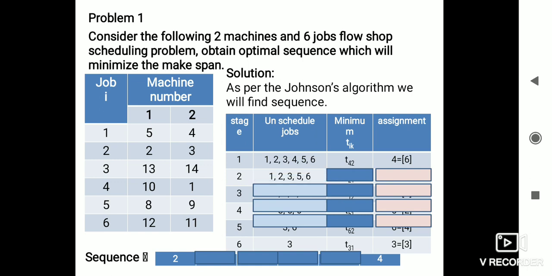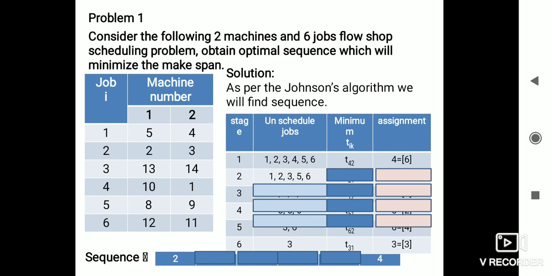In the third step, we eliminate that job, and the remaining unscheduled jobs are 1, 2, 3 and 5, 6, since we do not include 4.